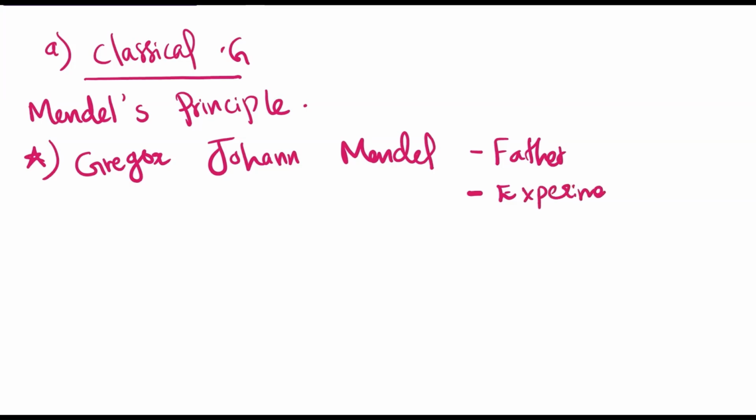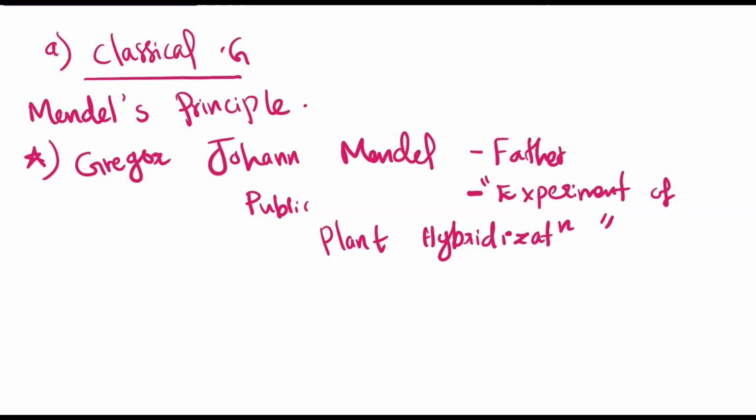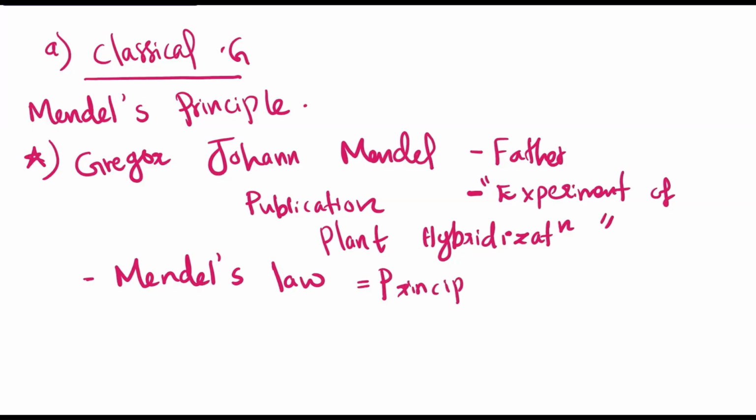His publication was on experiments on plant hybridization. He provided Mendel's law, his findings and description about genetics, known as Mendel's law, which is actually the principles of inheritance.